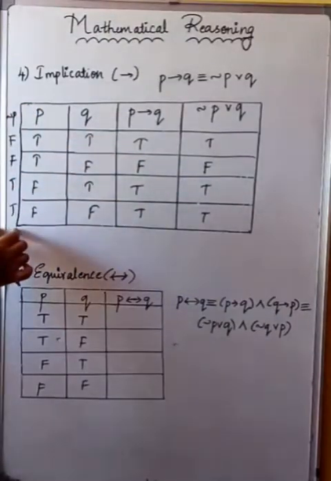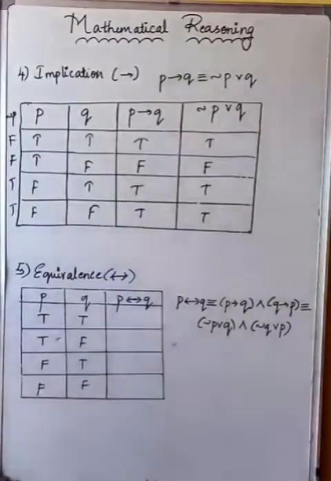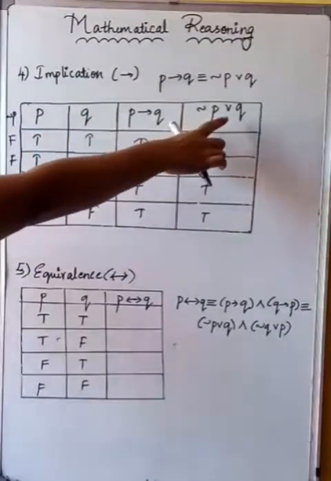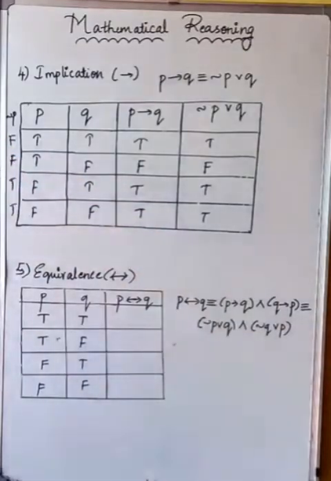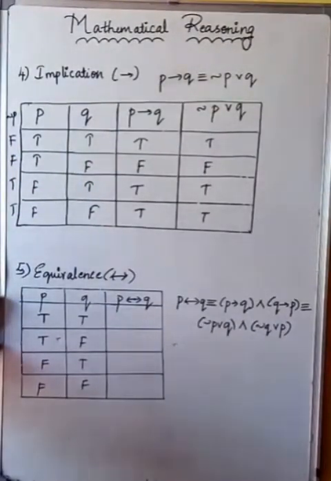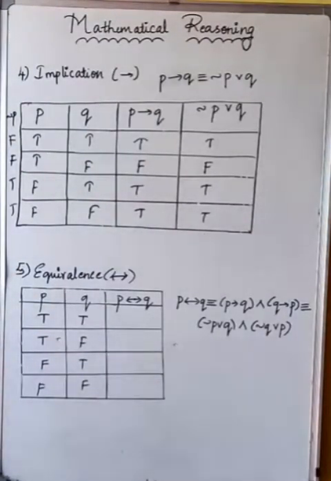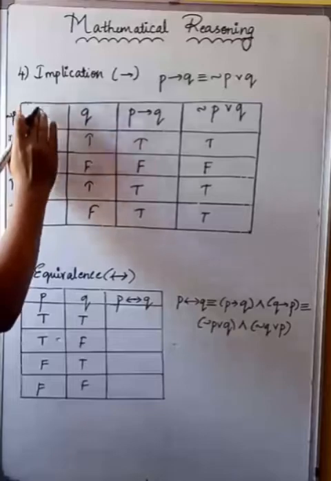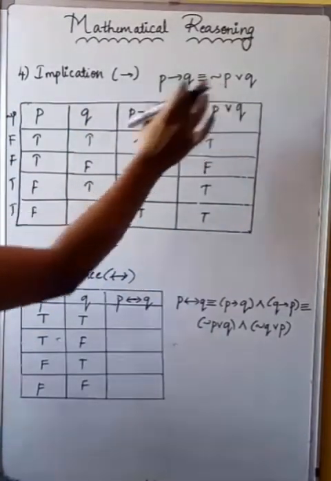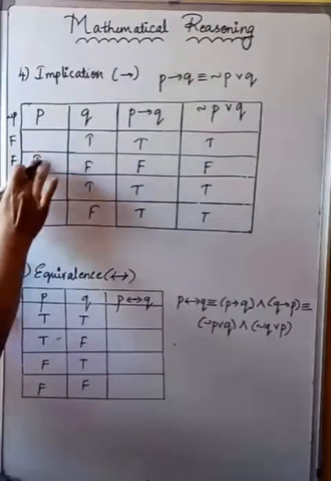We have got the column of negation of P and Q we have already. But in between, what symbol are we having? We are having the symbol of OR. So whenever we have OR, if any one of them is true, the output will also be true. Now let us check out negation of P or Q. In OR we already learned the OR truth table. There, even if one of them is true, the output will remain true. Now I'll just exclude this part, because I have negation of P or Q.